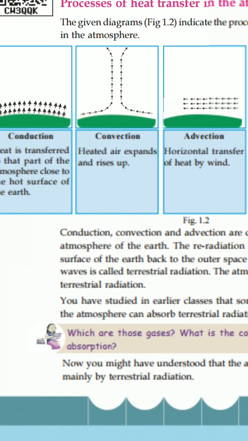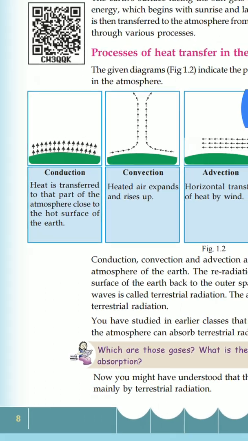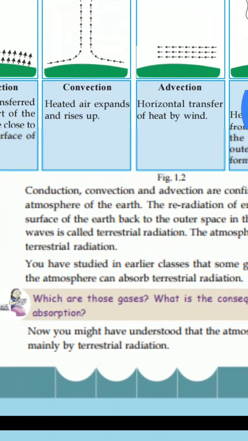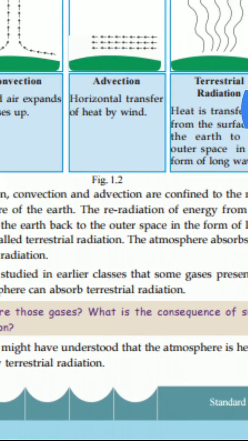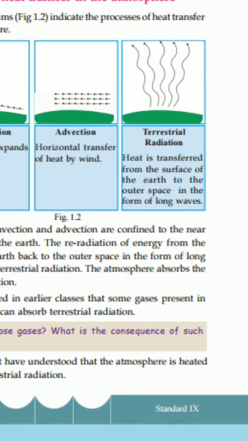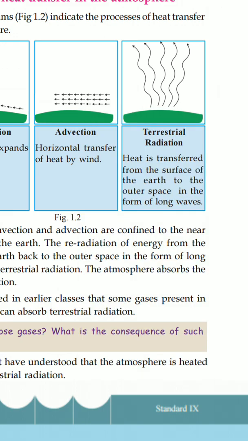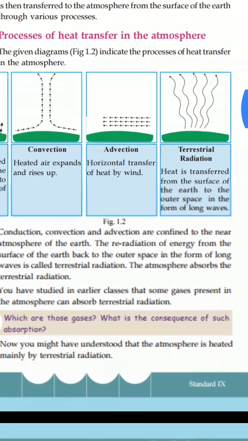So first, by conduction, heat is received at the surface of the earth. Then the air expands and rises up, and from there it moves horizontally with the help of wind. Then, through terrestrial radiation, it sends that energy to outer space in the form of long waves.